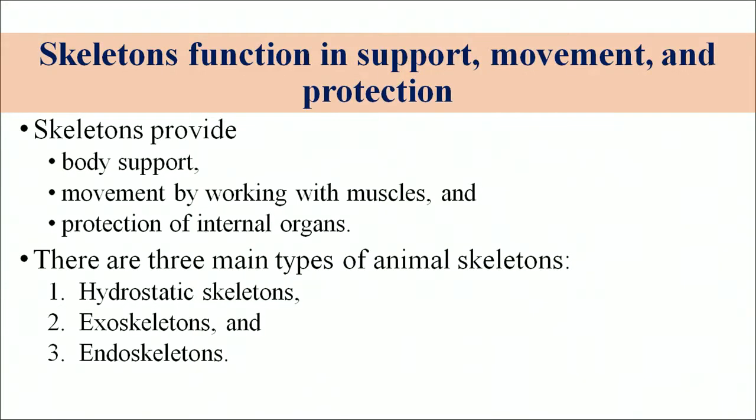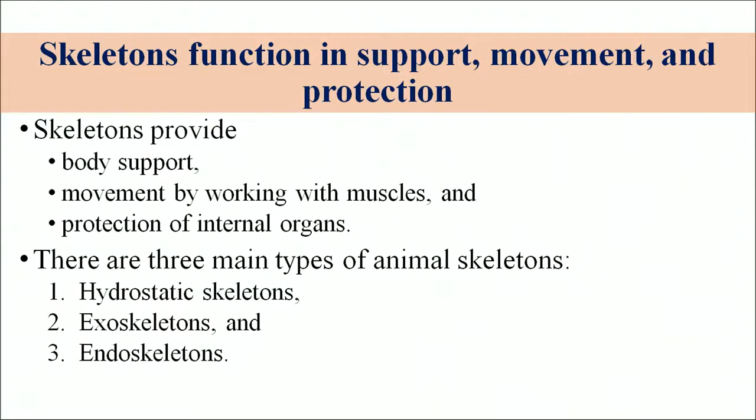Birds fly due to their muscles, and other animals use muscles to walk and run. So every animal has its own different organ for locomotion. Definitely some systems of our body help in locomotion, particularly the skeleton, which functions in support, movement as well as protection. The skeleton provides body support, movement by working with the muscles, and protection of the internal organs.